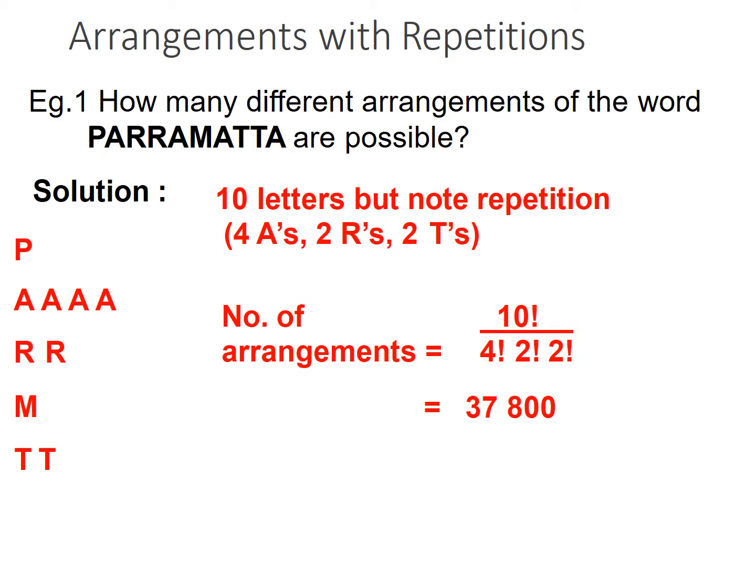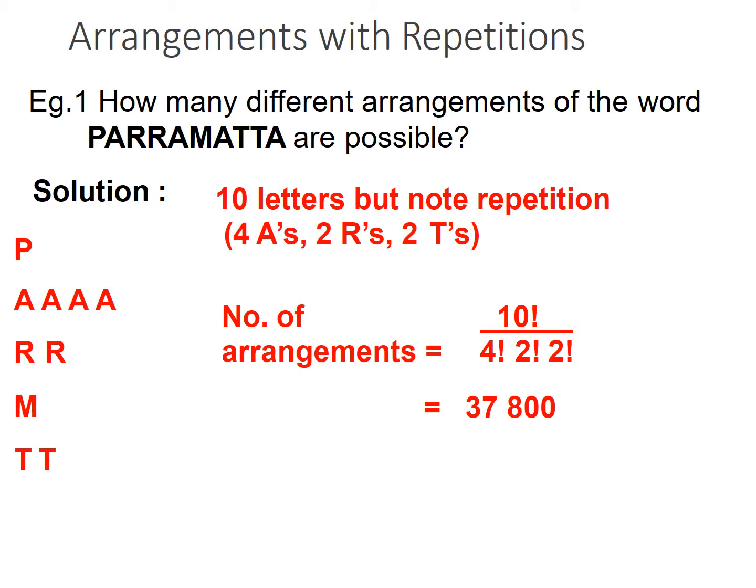How many different arrangements of the word Parramatta are possible? Just as an example, the third and fourth letters are RR. So if we interchange the RR, it is the same thing. So there should be some kind of repetition. How many R's are there? How many A's are there? How many T's are there? We have to find out.